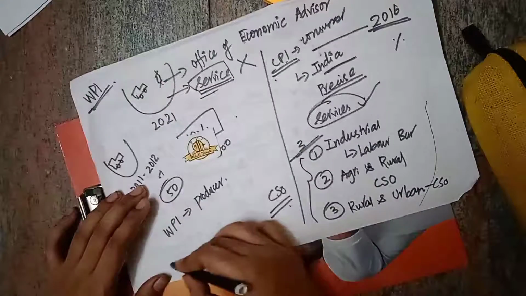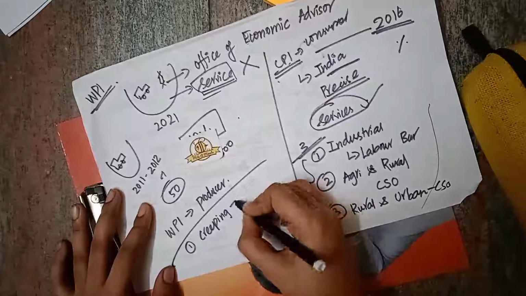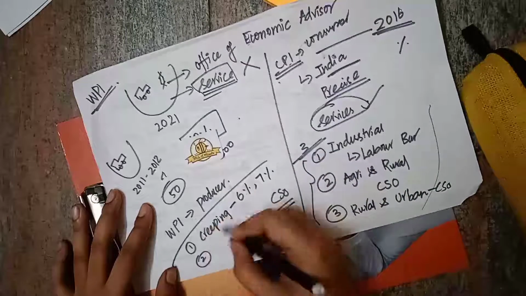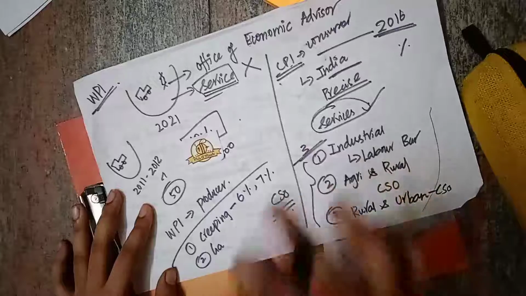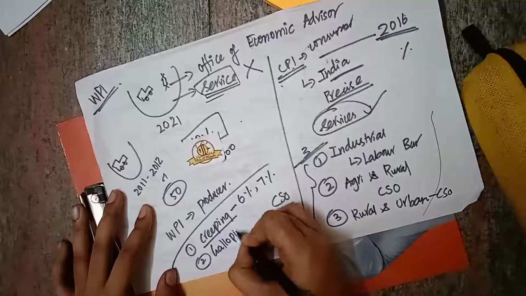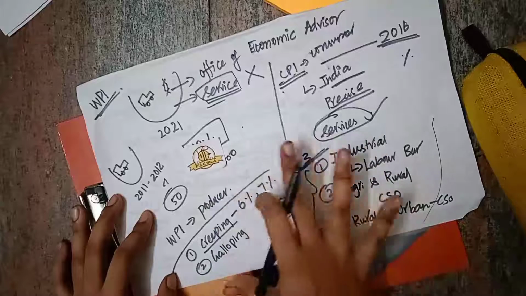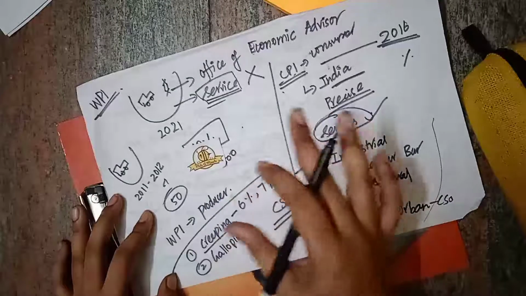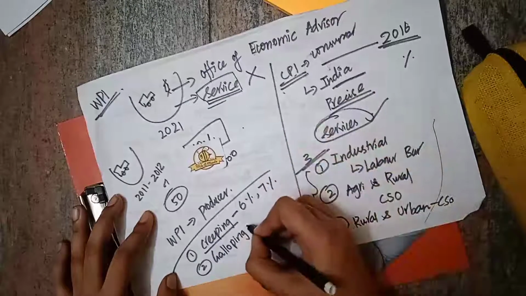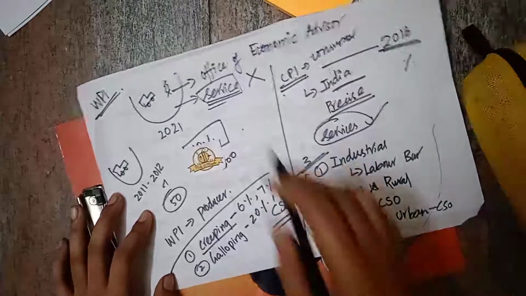There are certain types of inflation. One is creeping inflation, which is inflation in single digits. Say 6% inflation, 7% inflation means creeping inflation. A certain amount of inflation is actually necessary, so creeping inflation is not bad actually. Then we have galloping inflation. Creeping inflation is mild, but galloping inflation is higher, a double-digit inflation, 20% inflation, 30% inflation.